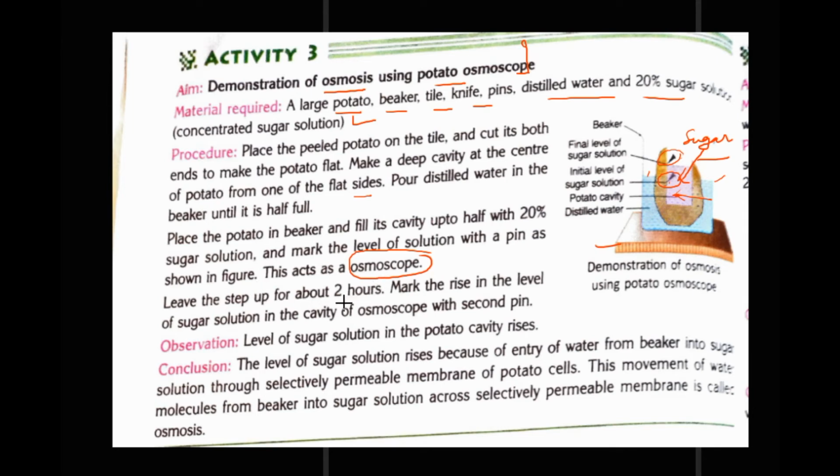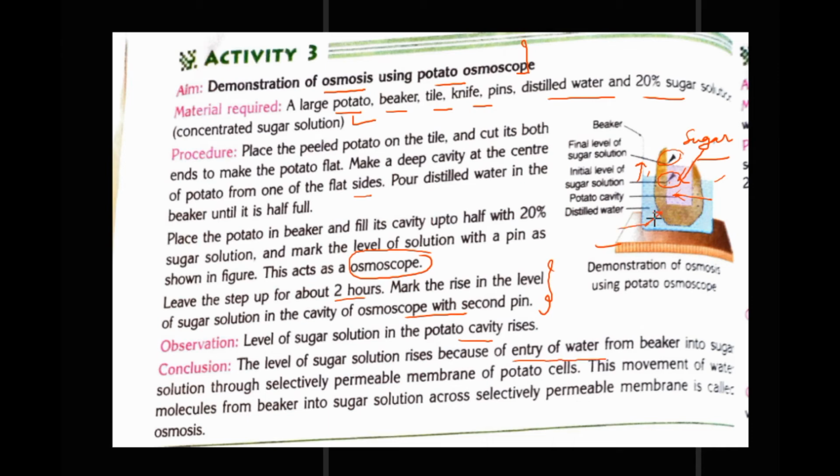Leave this setup for about 2 hours. Mark the rise in the level of sugar solution in the cavity of the osmoscope with a second pin. Here we will observe that the level of sugar solution in the potato cavity rises from the initial level to here. Now the conclusion: the level of sugar solution rises due to entry of water from the beaker.